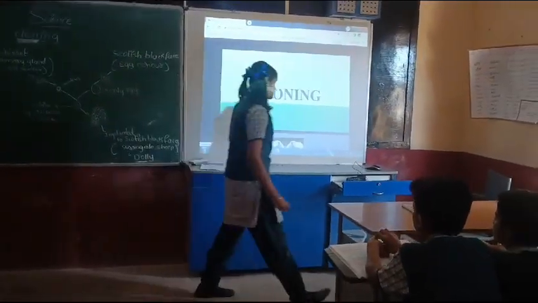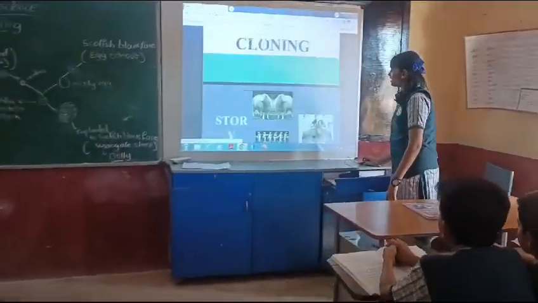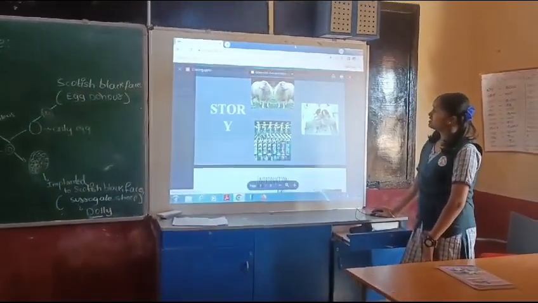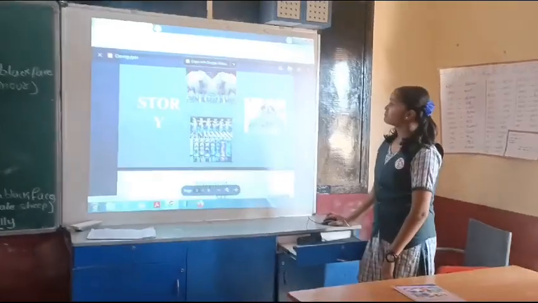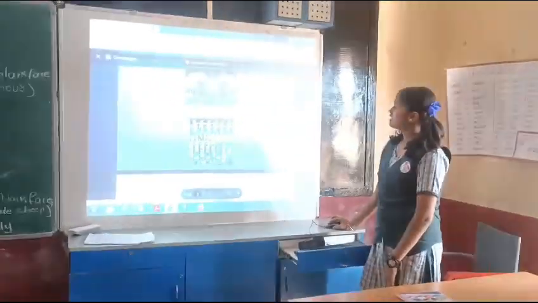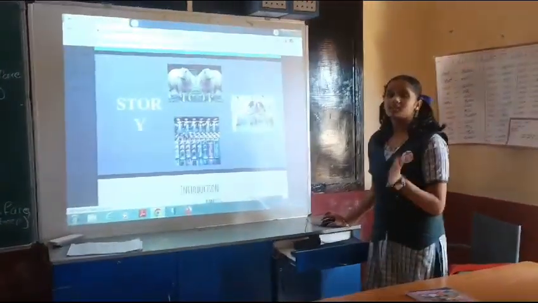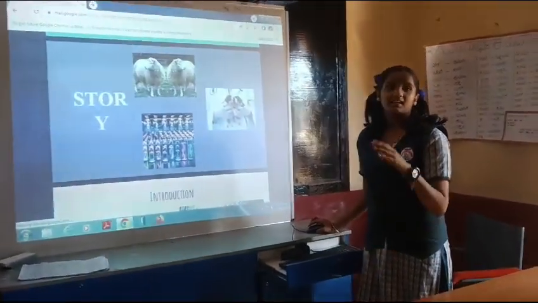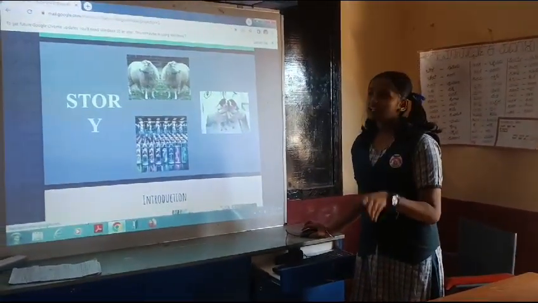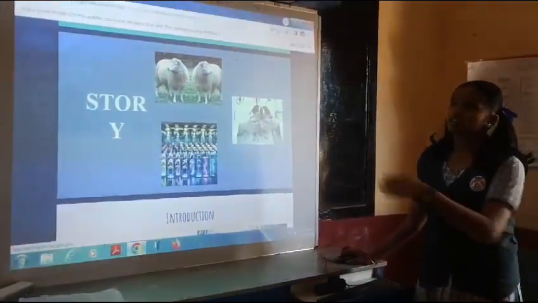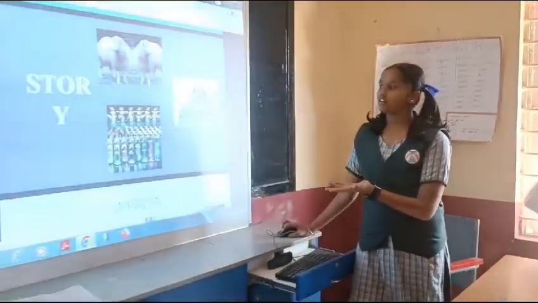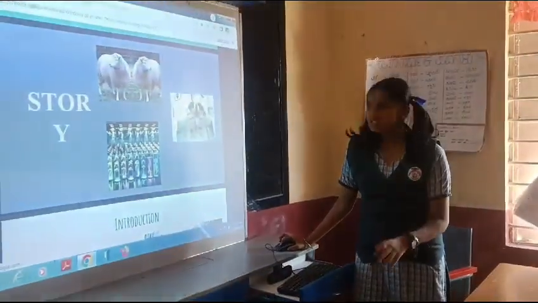So let's move on to the topic. Here some clones are there. See here, both are looking the same. Examples: sheep, dog and humans. Cloning can be done not only in animals, it can also be done in plants, animals as well as humans. But researchers are going more on only animals because human cloning is very risky.